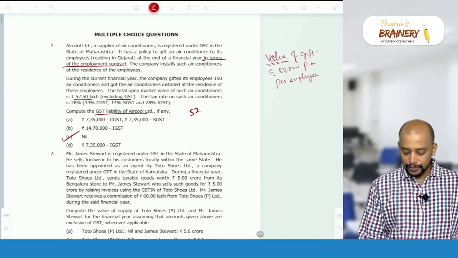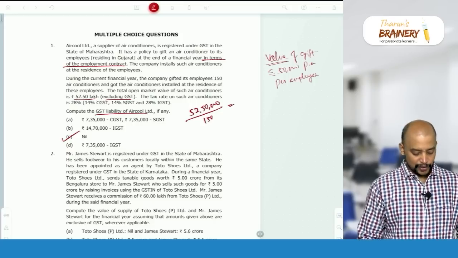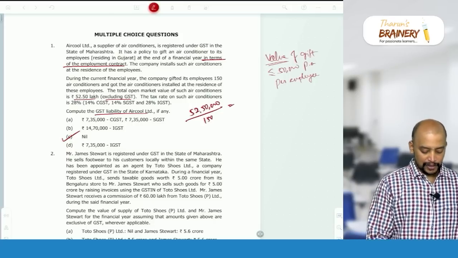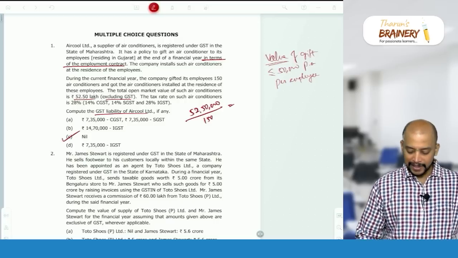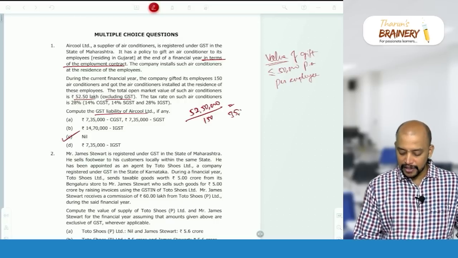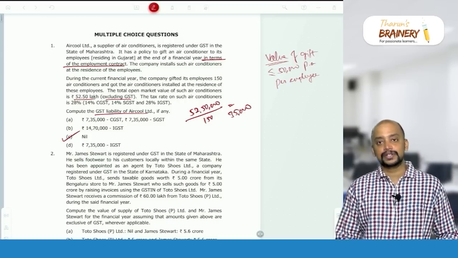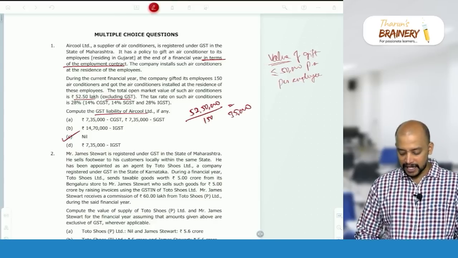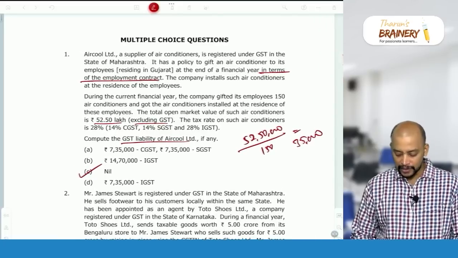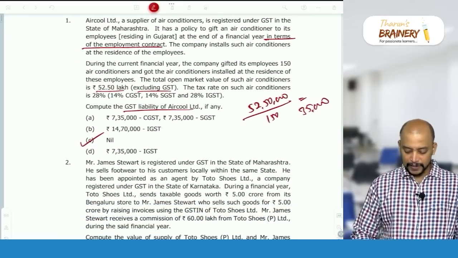So 52,50,000 divided by 150 employees, that will come to what? 52,50,000 divided by 150 employees will be 35,000. So 35,000 does not exceed 50,000 per annum per employee. Consequently, it is not a supply. Even then, the answer will be nil only. Okay, so that is with respect to this.